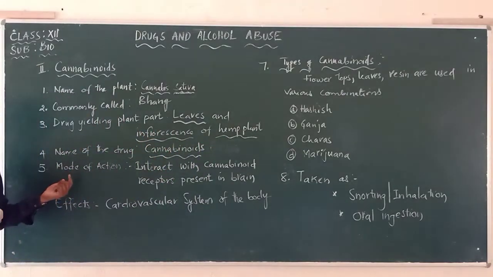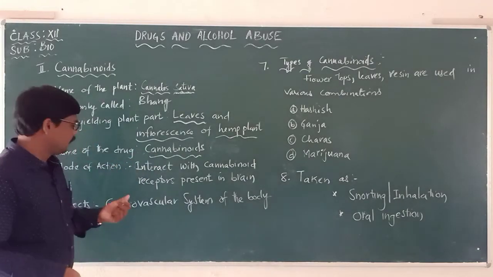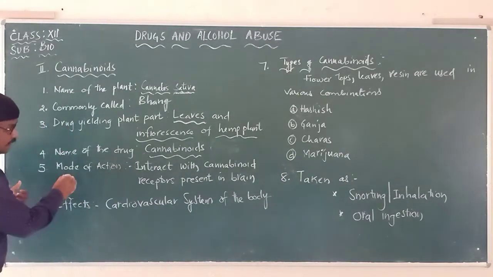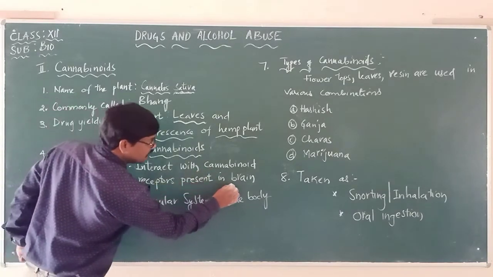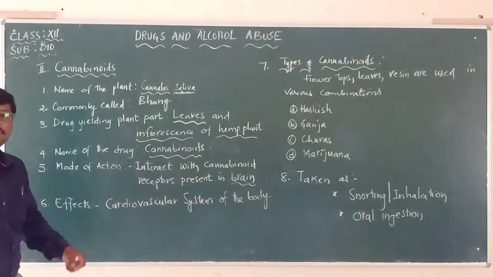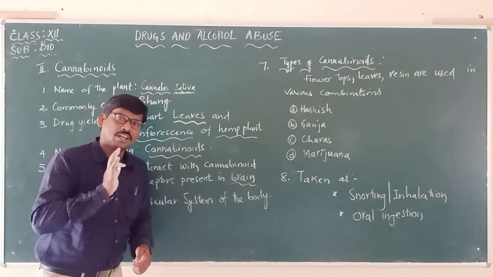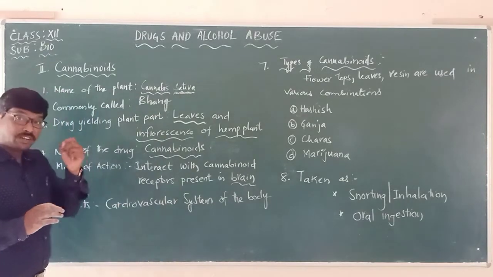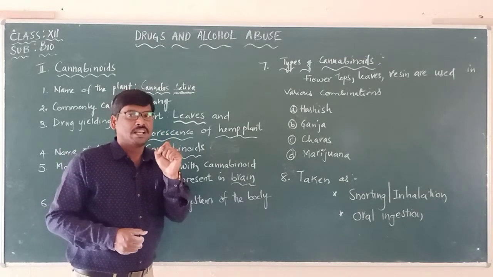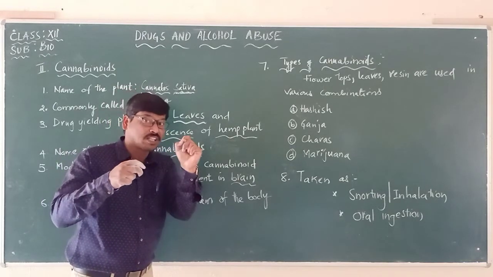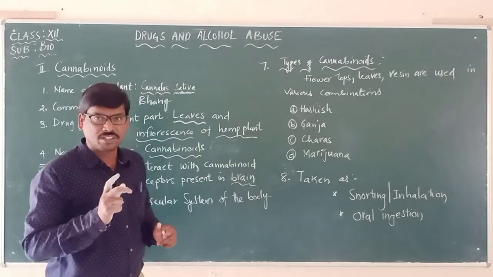Now what is the mode of action? Which part of our body will this drug act upon? If you look at the mode of action of the cannabinoids, they interact with the cannabinoid receptors present in the brain, which means it is related to the central nervous system. There are specific receptors on cells in the brain, and the cannabinoid drug can come and bind to these receptors and bring changes.